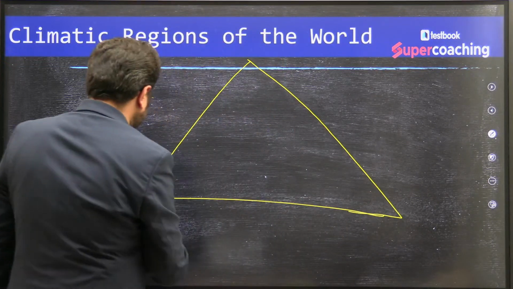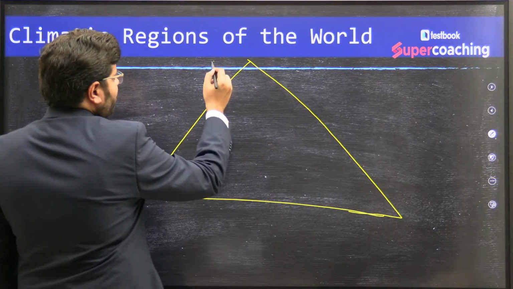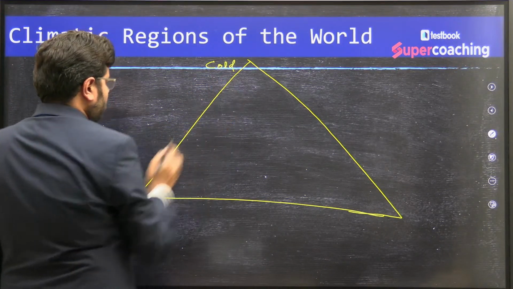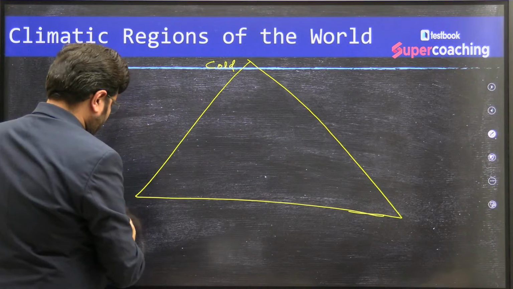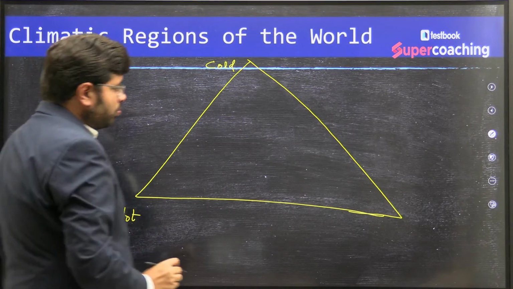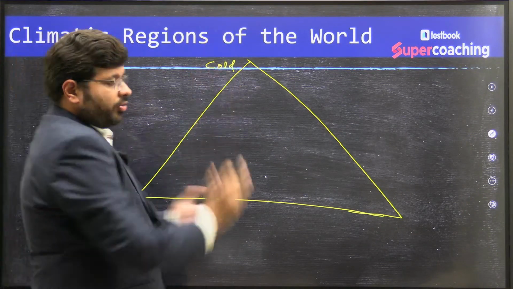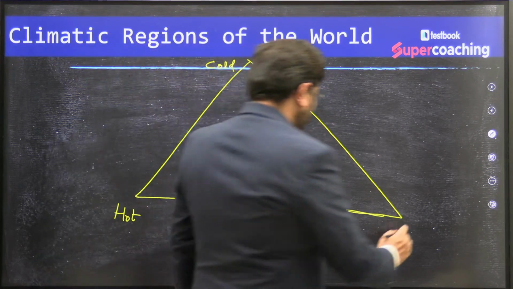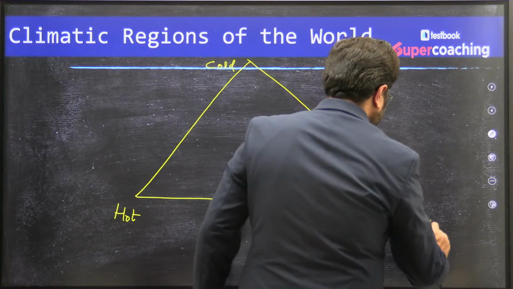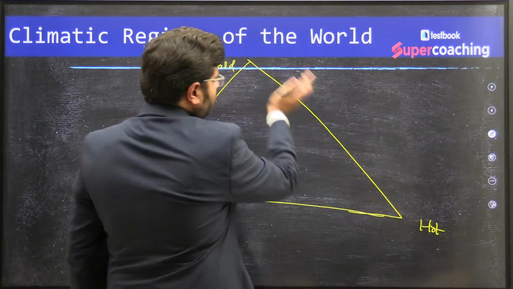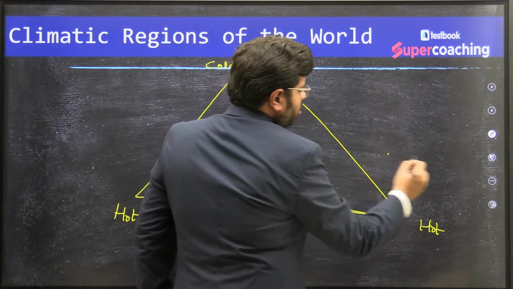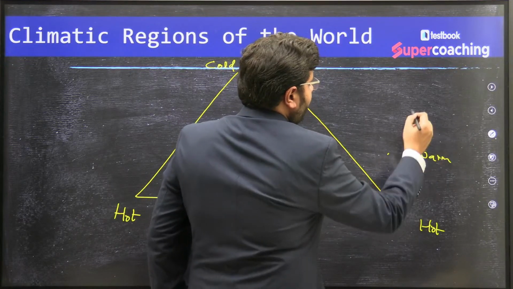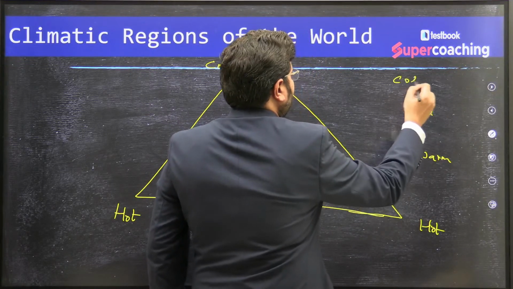For example, imagine these regions will be having coldness, this region will be having hotness. So as you move across from the lower base of the triangle towards the top tip of the triangle, you will find there is hotness. Okay, hot, warm, cool, cold. So hot, warm, cool, cold.